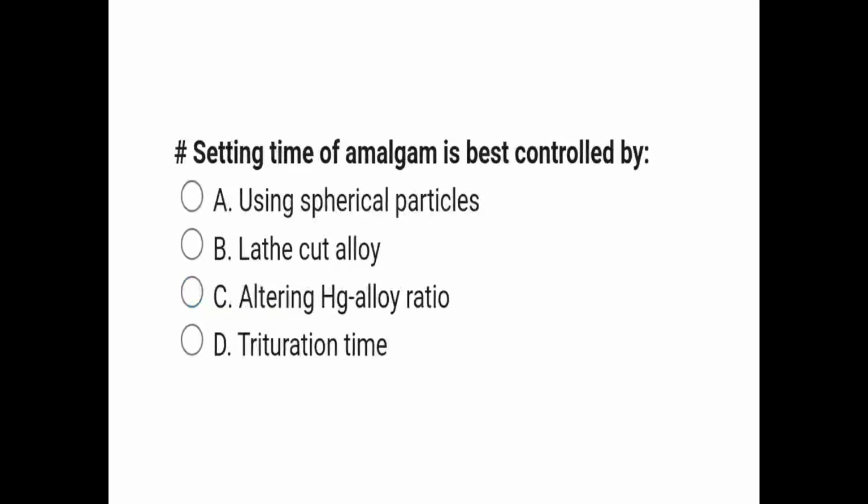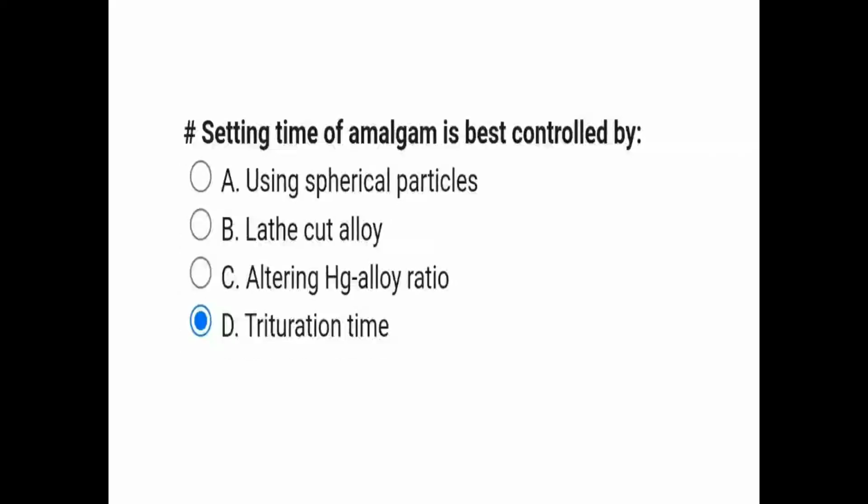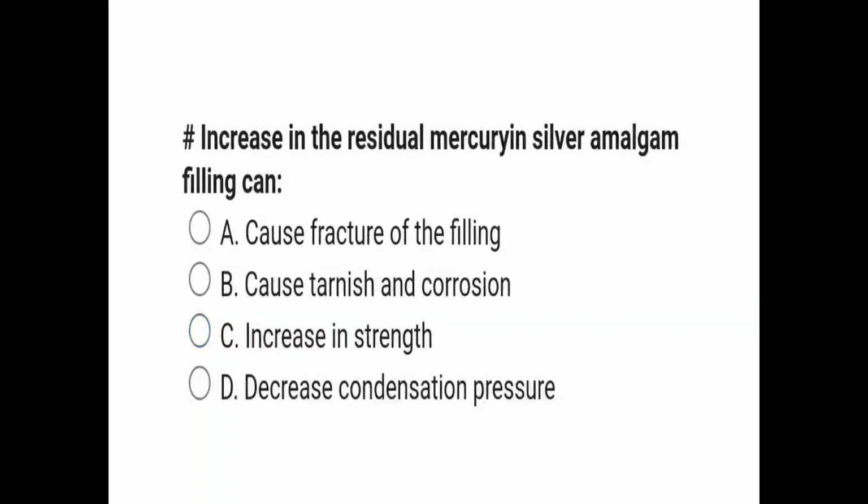Next question, friends. Setting time of the amalgam is best controlled by using spherical particles, lathe cut alloys, altering silver alloy, sorry, mercury alloy ratio, trituration time. The correct answer is option D, that is setting of the amalgam is best controlled by trituration time.